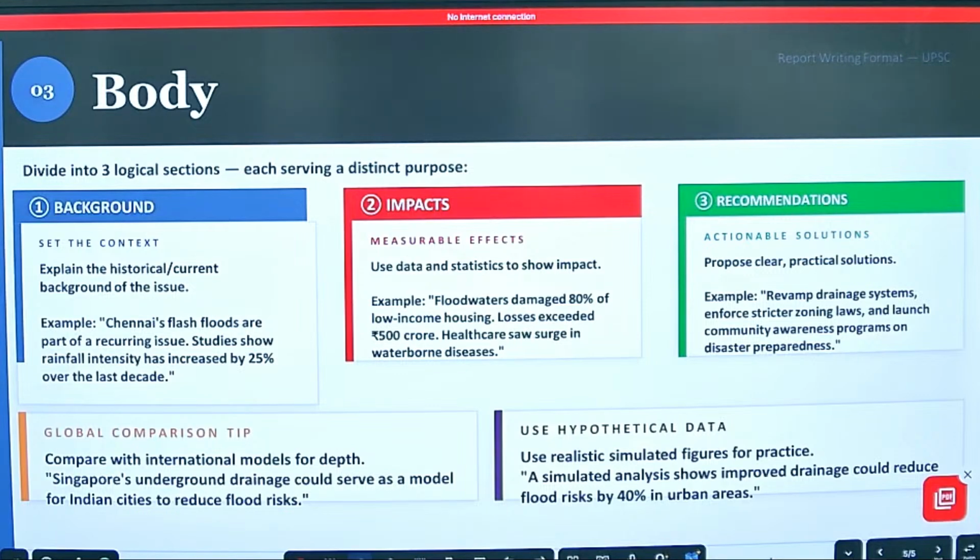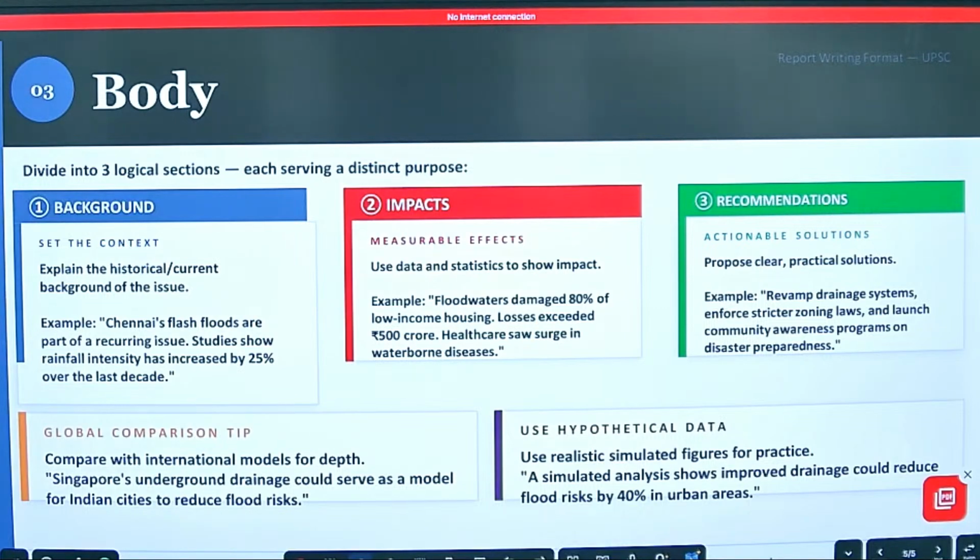Studies show. Now why did I mention studies? Because you have to have data or a fact with your paragraph, with your topic. Be it your essay, be it your arguments, be it your report writing. You have to have facts of your own. In precis, you must not write anything at your own level. It has to strictly abide by what the topic is given. Got it all of you? In precis you will not write anything from your side, but in the rest of the three you have to write data, facts, everything from your own also, because in that you will not be given any content. Clear?